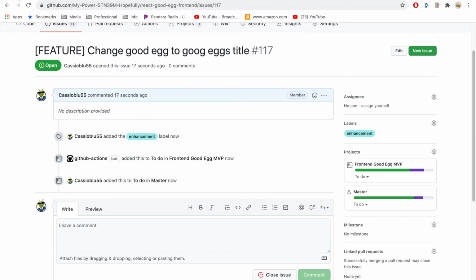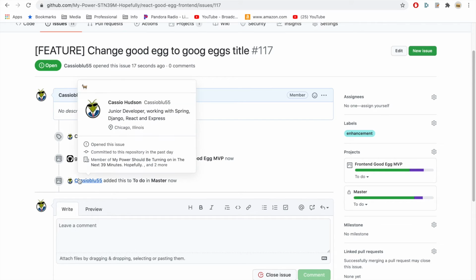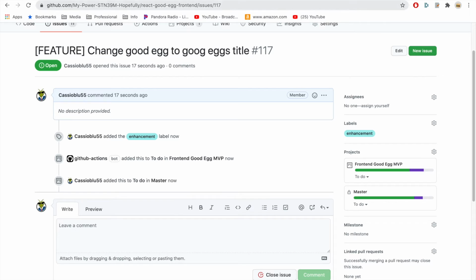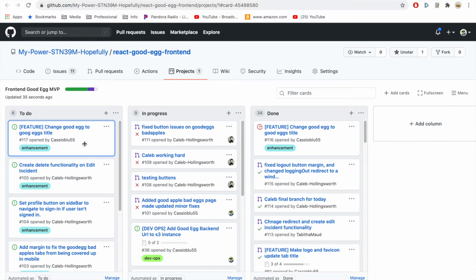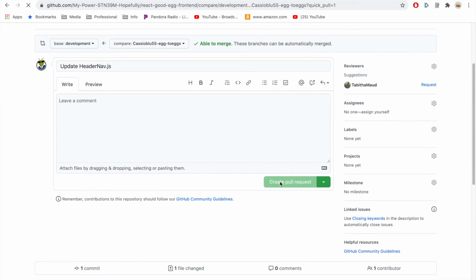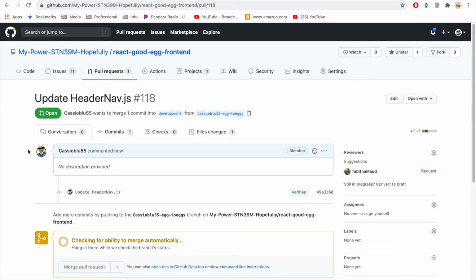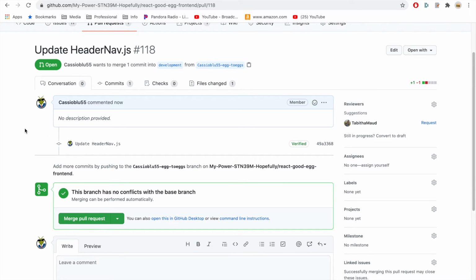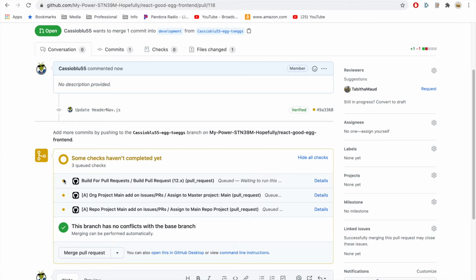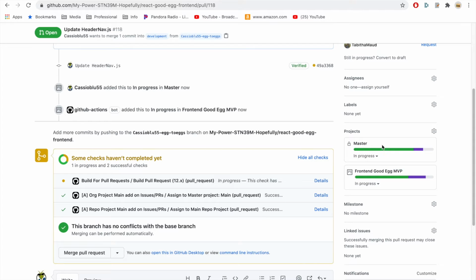And then back on this page, we've noticed that these have actually been added to our GitHub projects. So I'll go ahead and open that up right now. And that shows, oh hey, this is my issue that I created. I'm going to create a pull request. And then this is going to run 3 more checks right here. This first one is just building it to make sure that you're not going to create a build that doesn't work. And then the other 2 are to add them to this pull request. So there it just did that, and it automatically puts it to in progress.